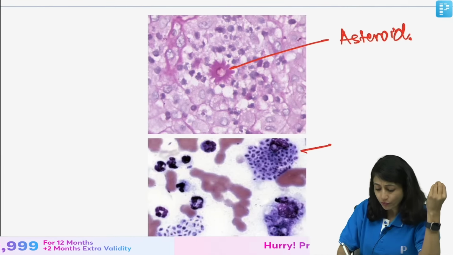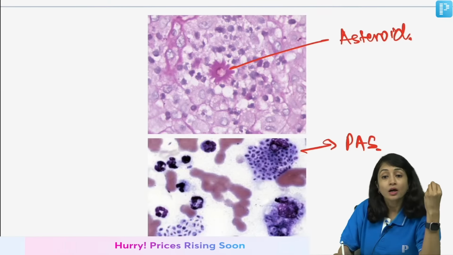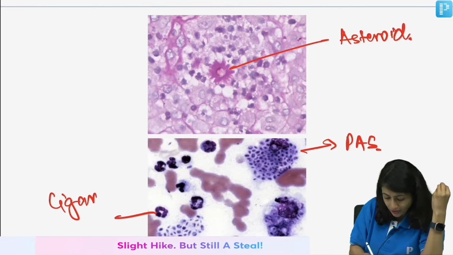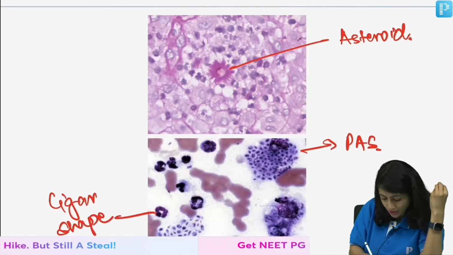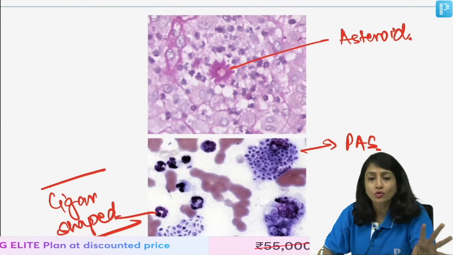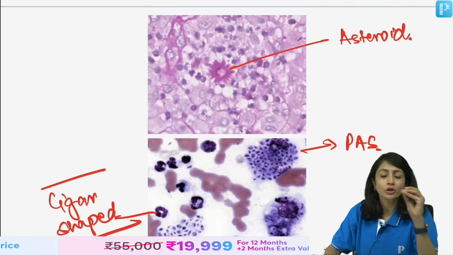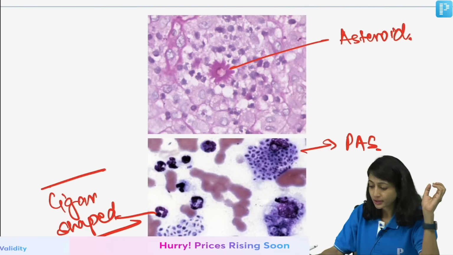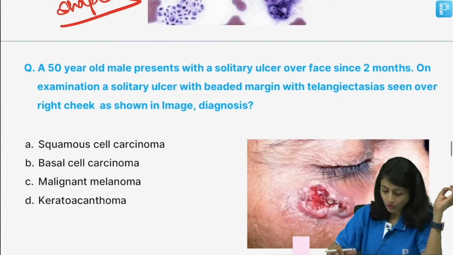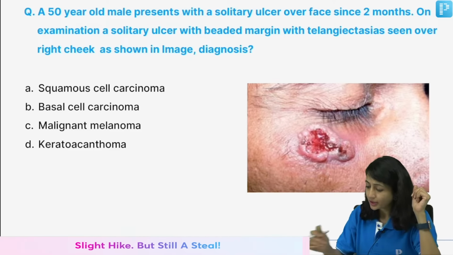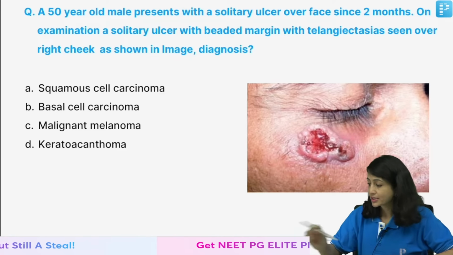Even if you perform a PAS stain in these patients, you see cigar-shaped bodies, right. So, Sporothrix schenckii or sporotrichosis is very, very important. They have a question on this topic in almost every exam. Clear? So, moving on to the next question. Clear? Any questions related to this we can still discuss?